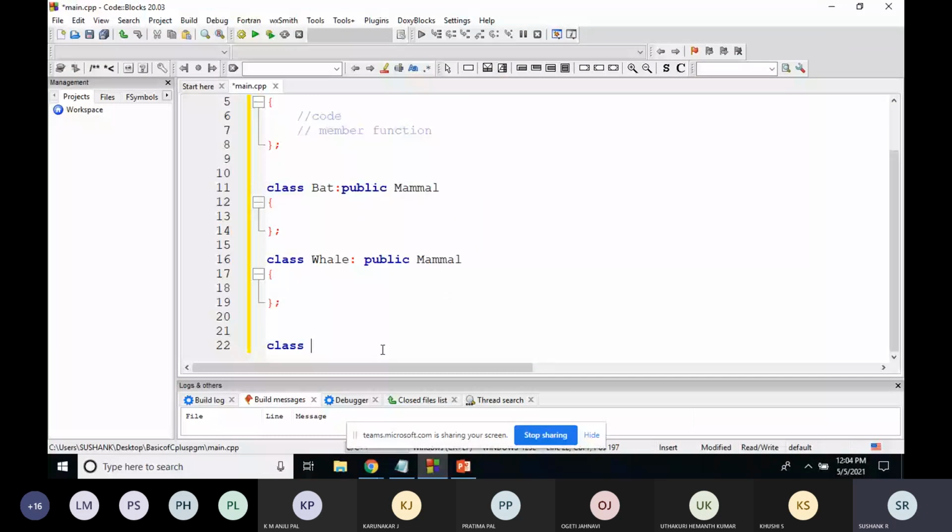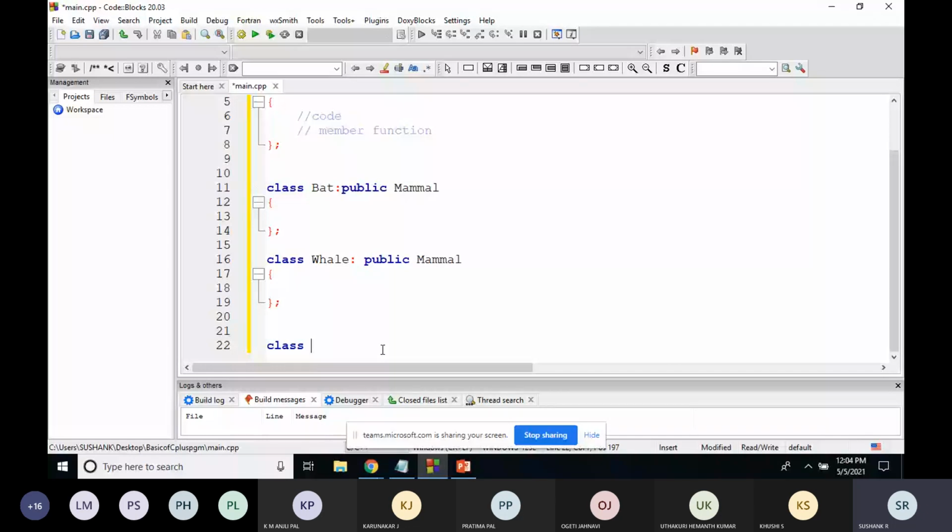Let's give something called dog. We'll take some class which should get the features of bat and whale.